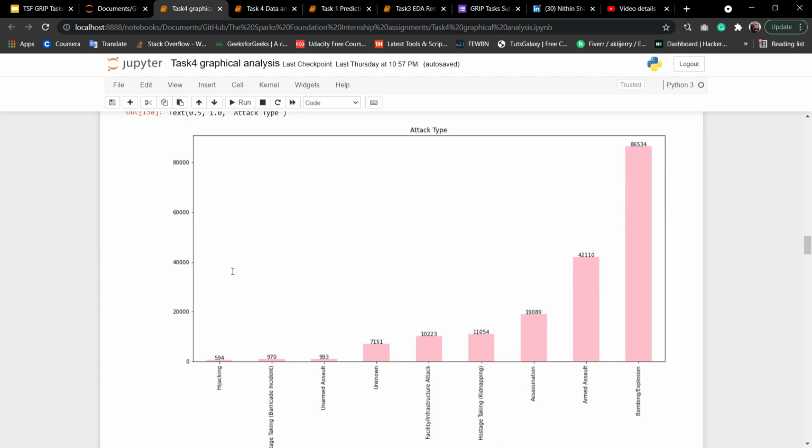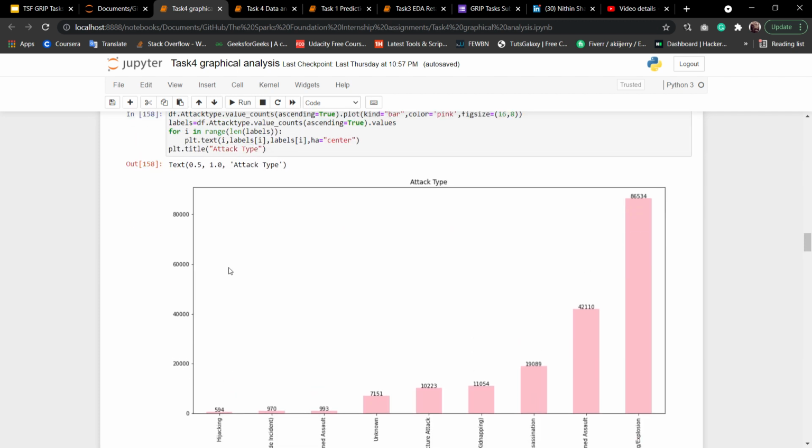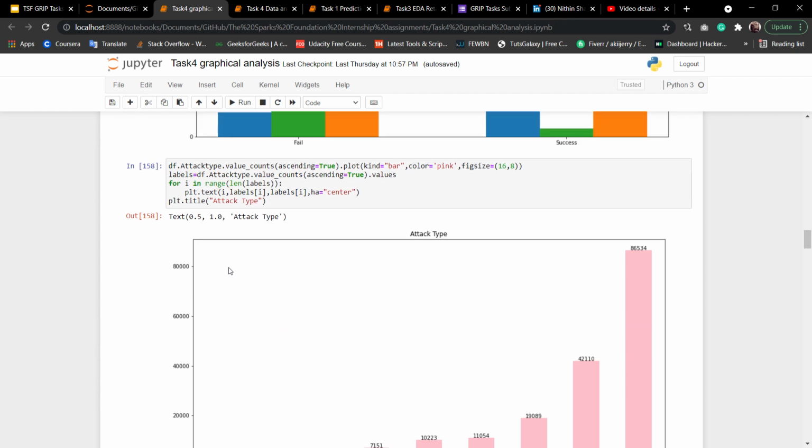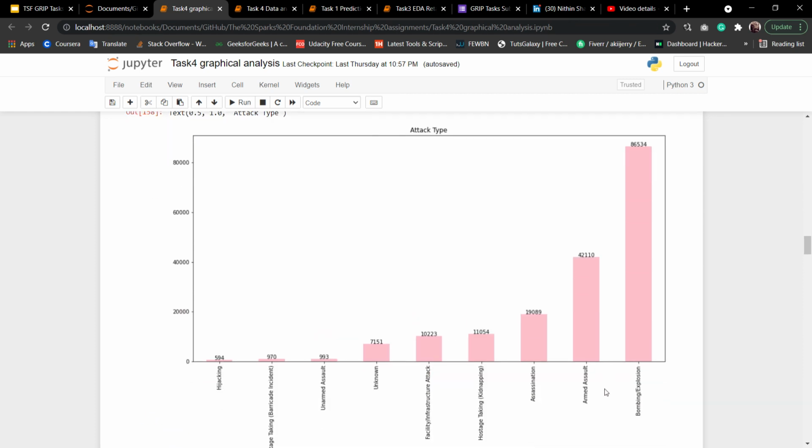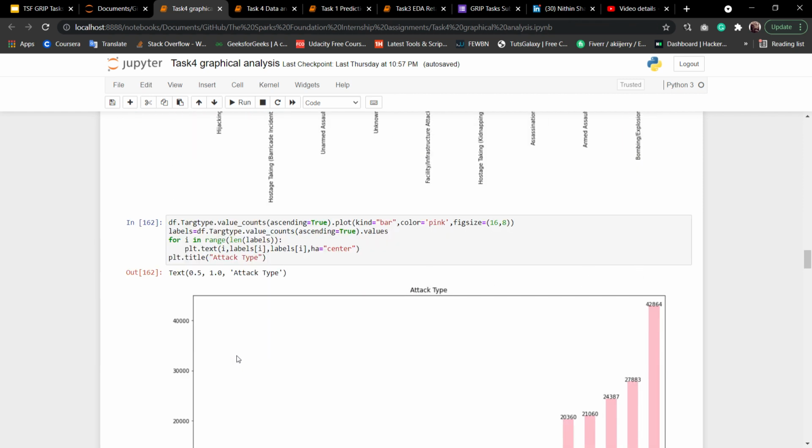After that, I have checked the maximum number of attack types, like how many attacks happen according to each type. Most of the time the attack type is bombing and explosion, and after that we have armed assault, and hijacking is the lowest number of terrorist attack.